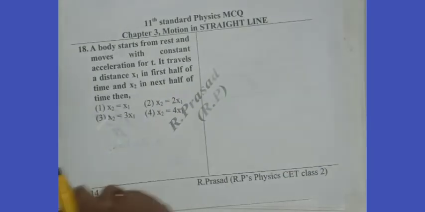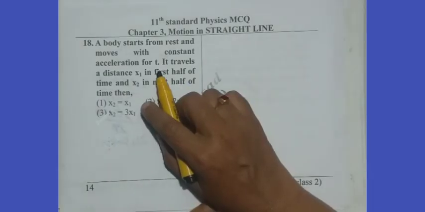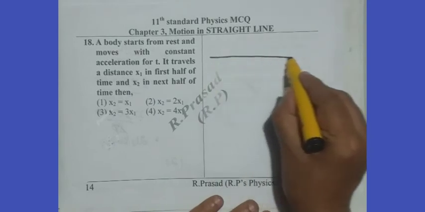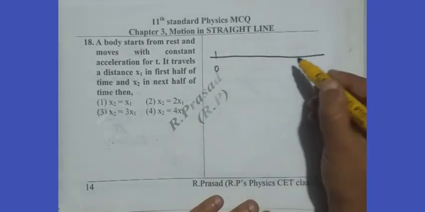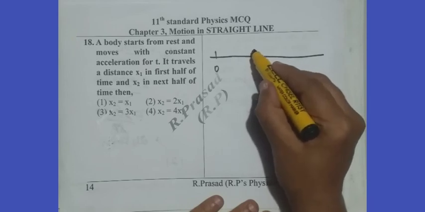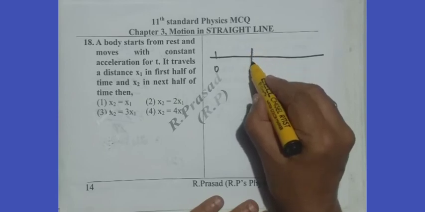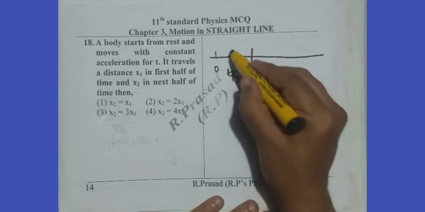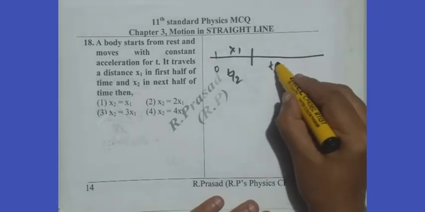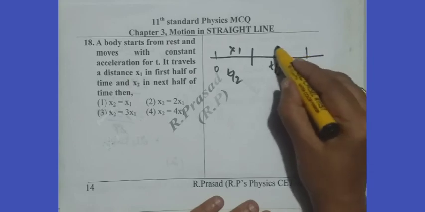Next is the 18th question. A body starts from rest and moves with constant acceleration for t seconds. We write it like this. This is the origin, we imagine. It travels a distance x1 in the first half of the time, say in t by 2. And in the next t by 2, x2 is the distance covered.